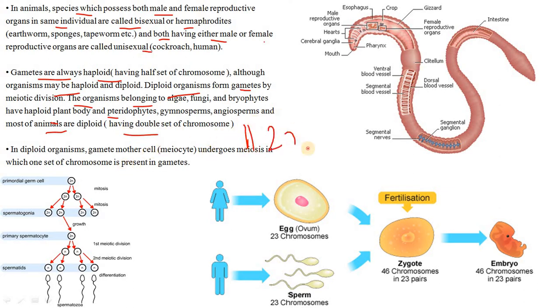2n. In diploid organisms, the gamete mother cell, called meiocyte, undergoes meiosis in which one set of chromosomes is present in the gametes.